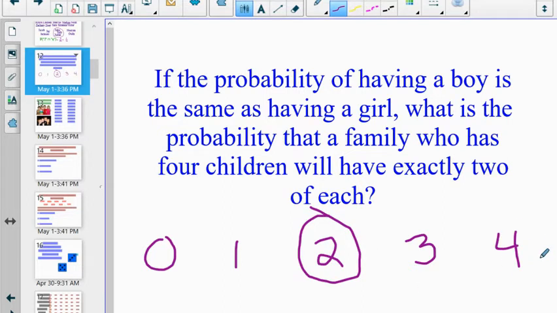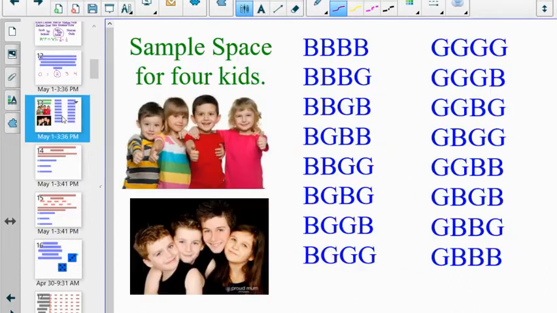My wife comes from a family. She is one of 4 girls in that family, and that is unlikely to happen. This is not our sample space. Our sample space is going to look more like this, where I've got to list all the different possibilities. First child could be a boy or a girl. And then given the first child is a boy or a girl, the second child could be a boy or a girl, etc., etc., etc. And so I've got these all listed out.